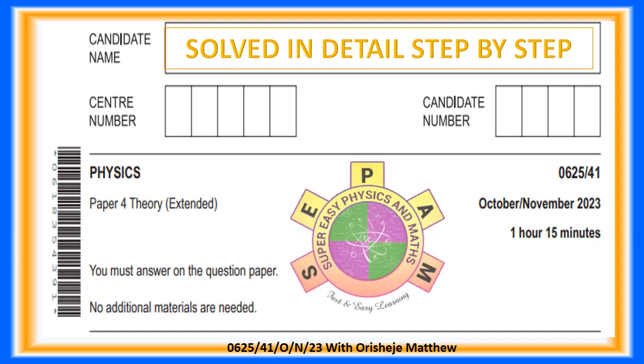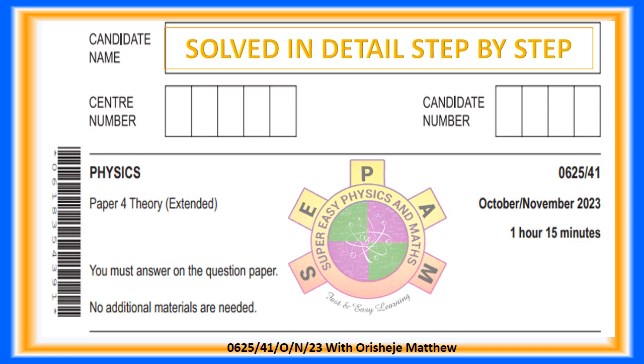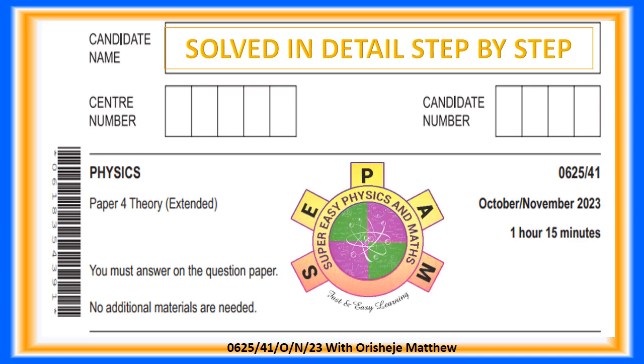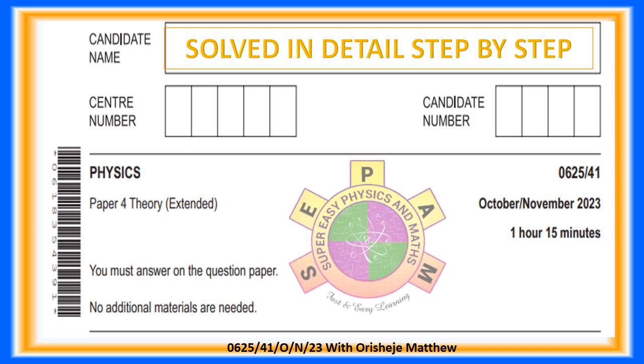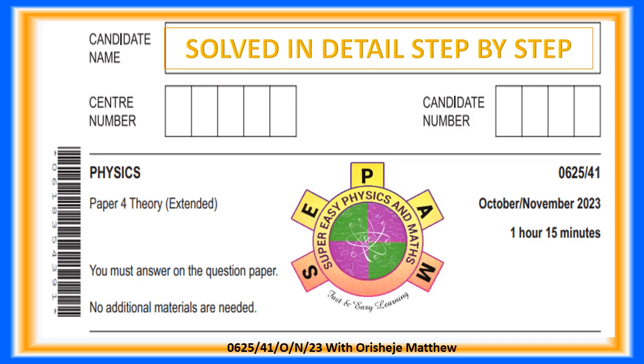Get set as Mr. Matthew Orisheje takes you through the detailed step-by-step explanation of IGCSE Physics Paper 4 Extended, October/November 2023, Variant 1 examination. Must watch before your exams. This paper is for 1 hour 15 minutes. You are expected to answer all the 10 questions with a total of 80 marks.